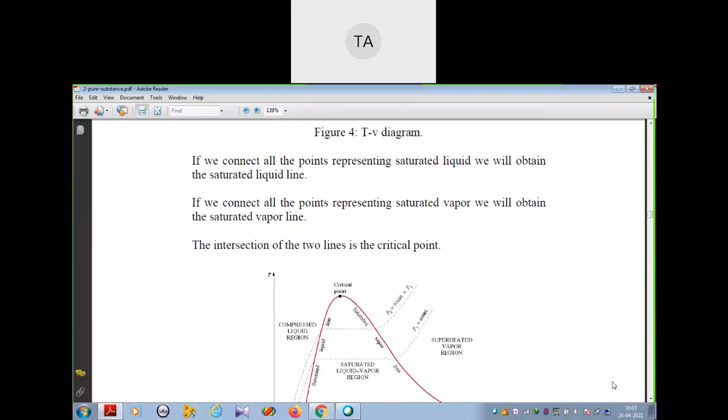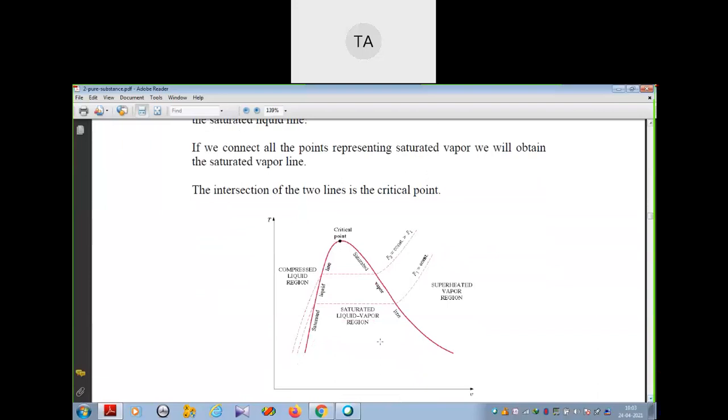The intersection of the saturated liquid line and saturated vapor line is the critical point. This is the saturated liquid line, it is coming like that, and this is your saturated vapor line. So this is called your critical point. You see a saturated liquid-vapor region here. This region is called the saturated liquid-vapor region, and this region is called your superheated vapor region, and this one is your compressed liquid region.